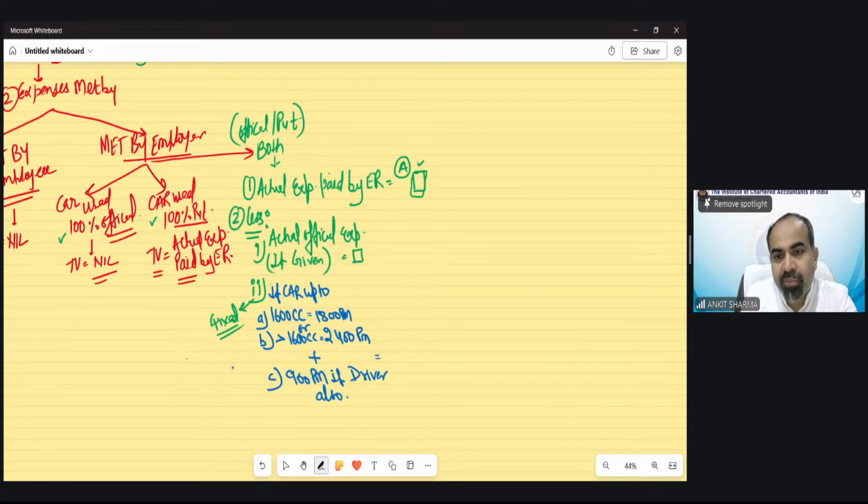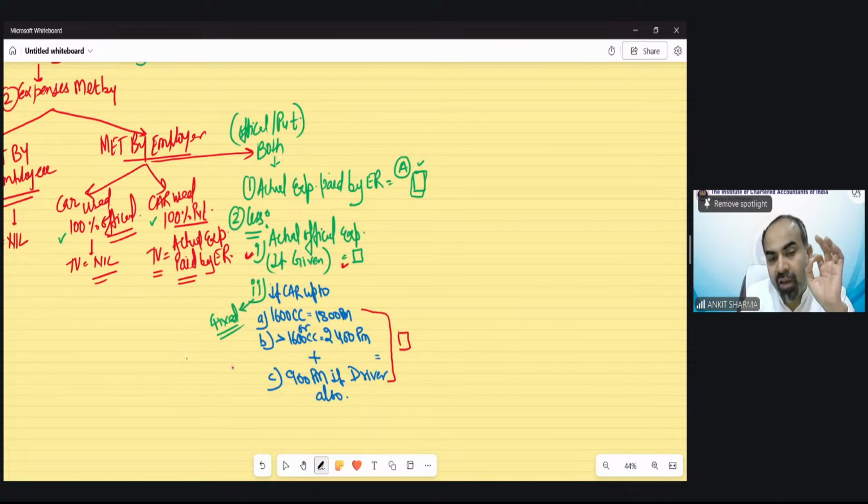So you will see, we will get one value out of these. Point number 1 value is this. This is the official expenditure which has been given in the question. If given, we will take that amount. If the first point has not been given in the question, then we will take it as 0.